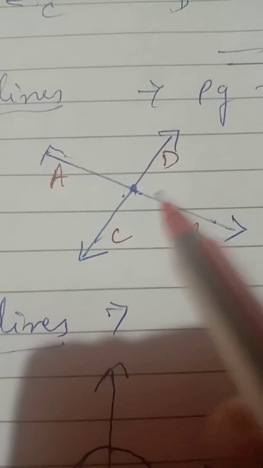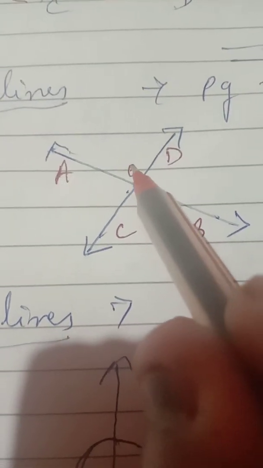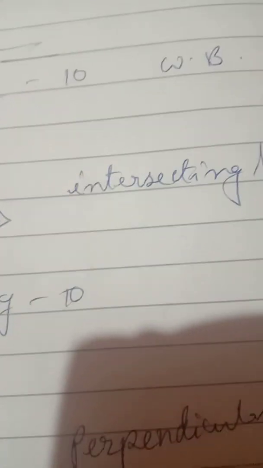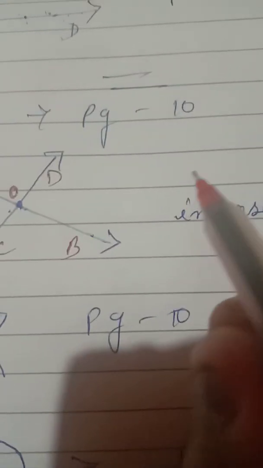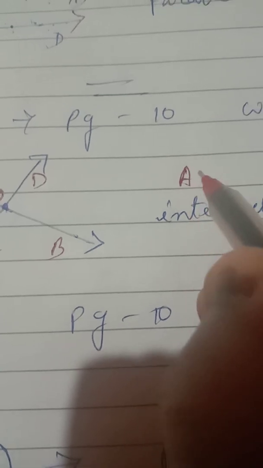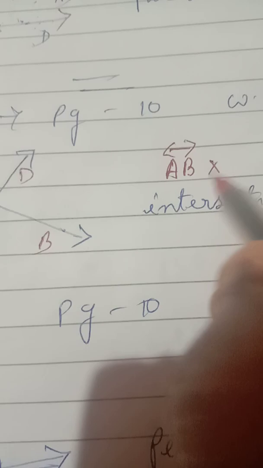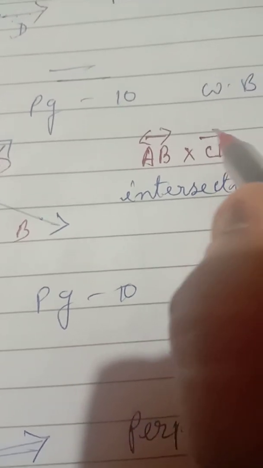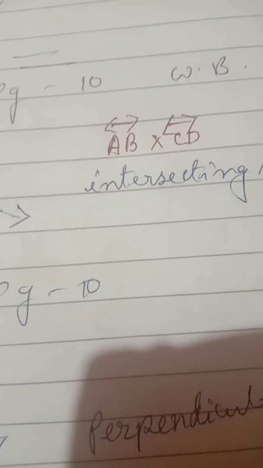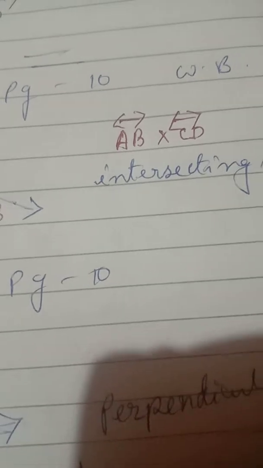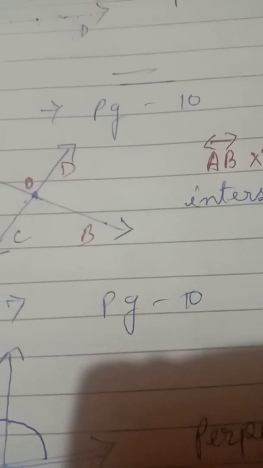These two lines intersect each other in point O. With the help of symbol, AB line intersect CD line. With the help of symbol, we have to write this way, that is intersecting lines.